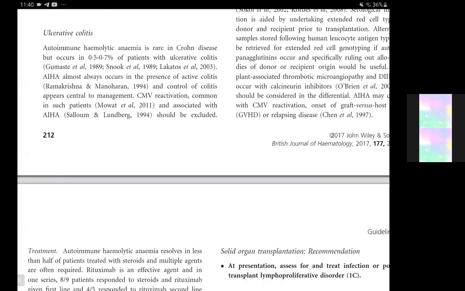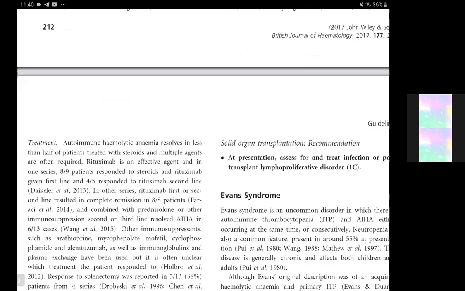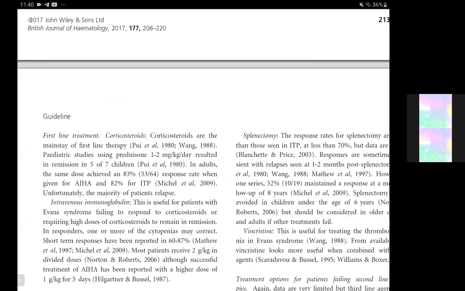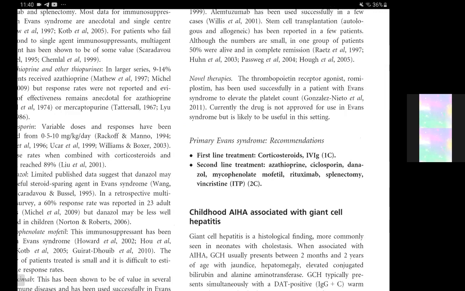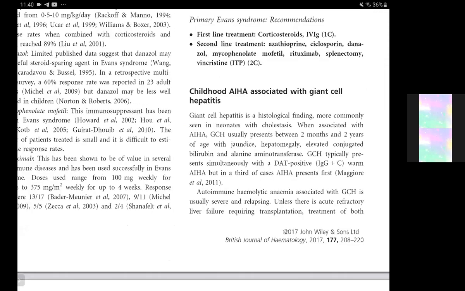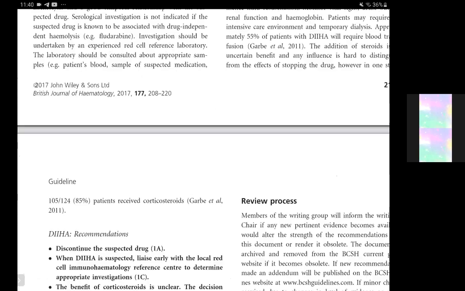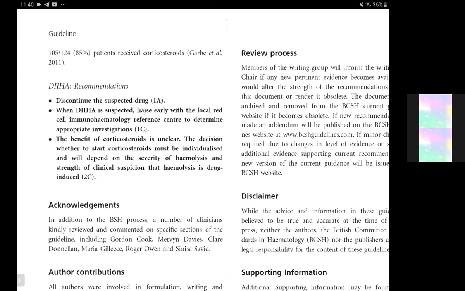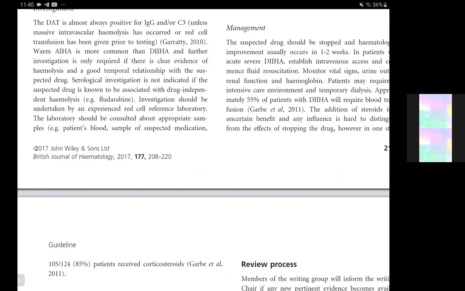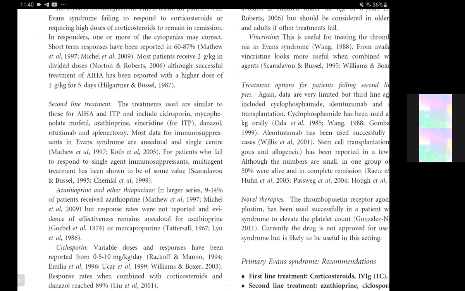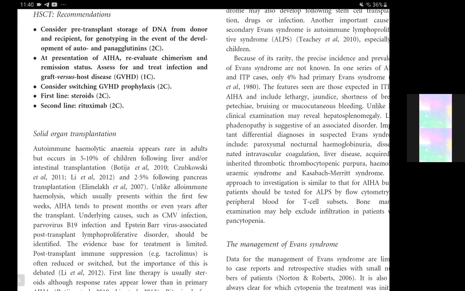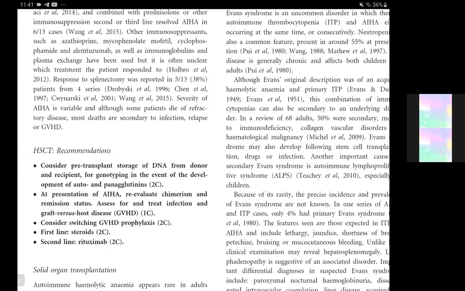And now in children, we will go over Evans syndrome, and then childhood autoimmune hemolytic anemia associated with giant cell hepatitis. After that, we will come to drug-induced hemolytic anemia, and I think that would be the end of this guideline.